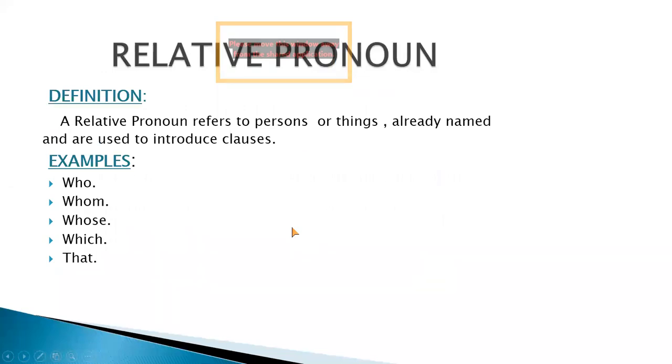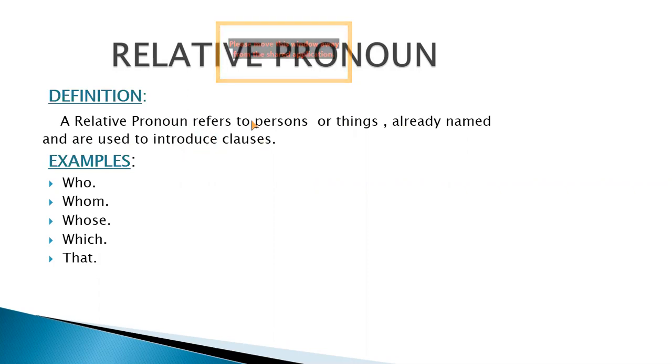Now we come to the next kind of pronoun, that is relative pronoun. Relative pronoun: the word relative comes from the word relation. It means it is showing the relation. A relative pronoun refers to persons or things already named and is used to introduce clauses.